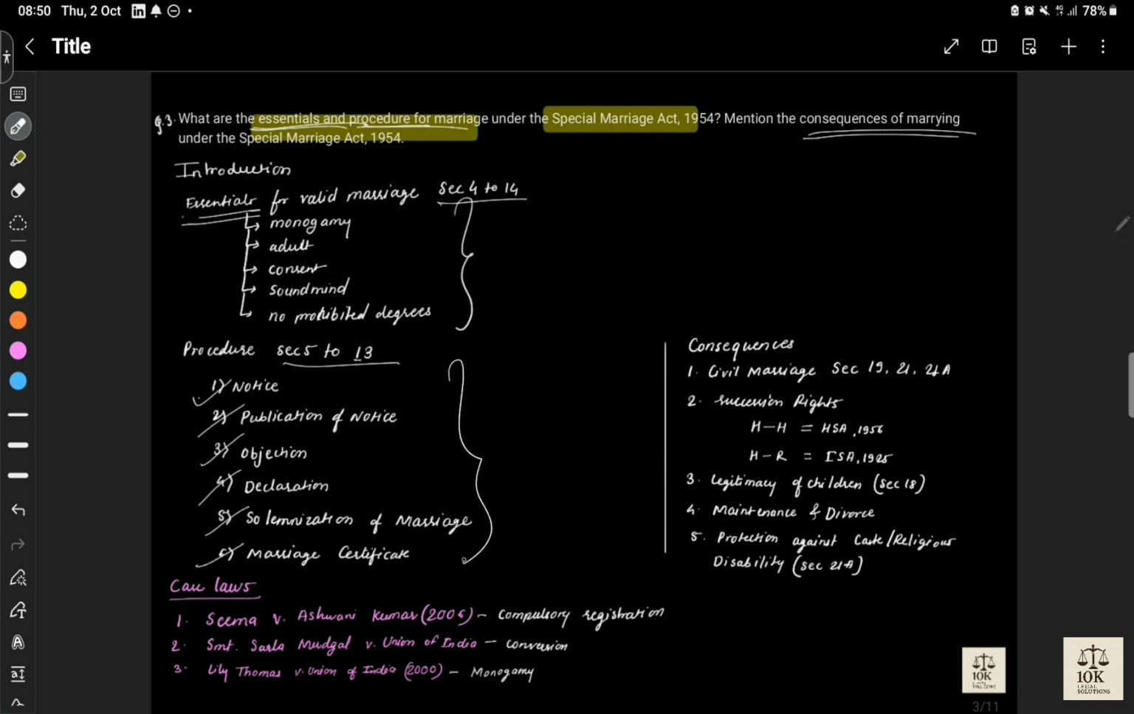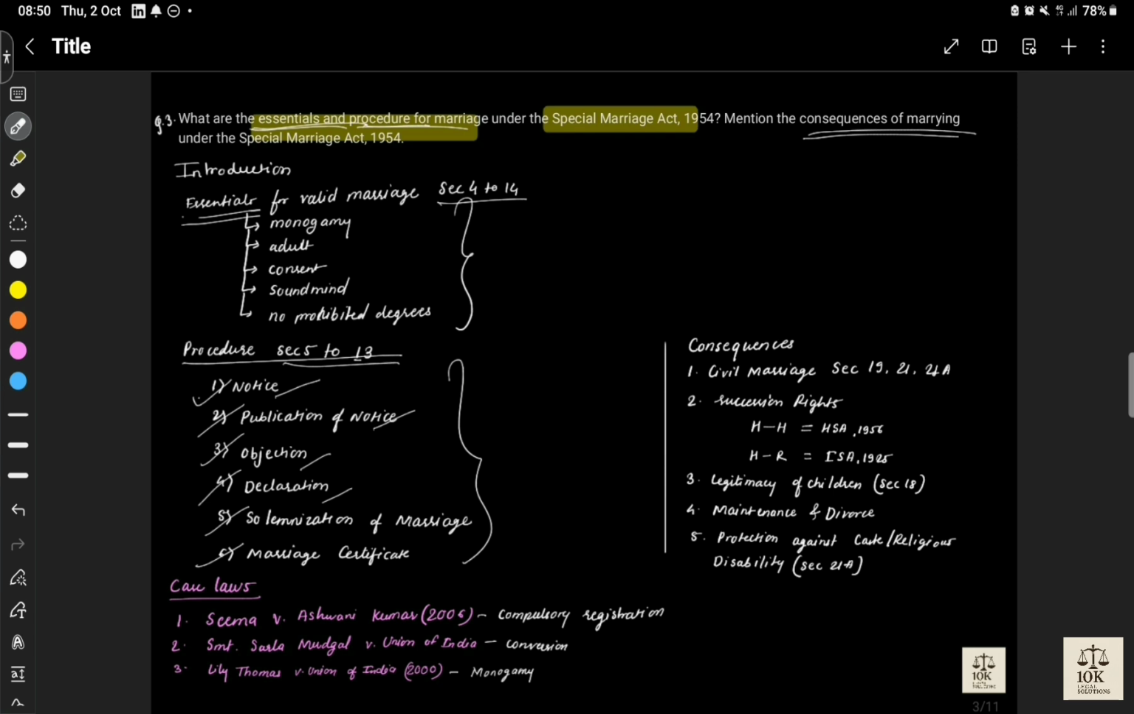You can write these points section wise: what is the section for notice, what is the section for publication of notice, what is the section for objection, declaration. But it's fine if you write in this way as well. It's better you write in proper section wise, but it is also fine.